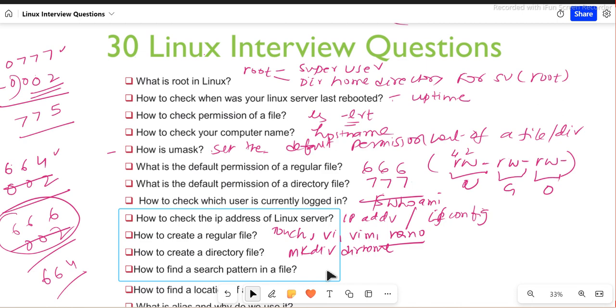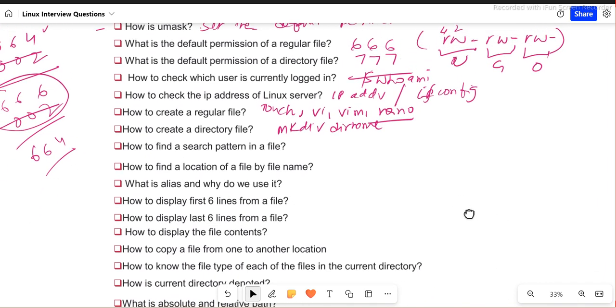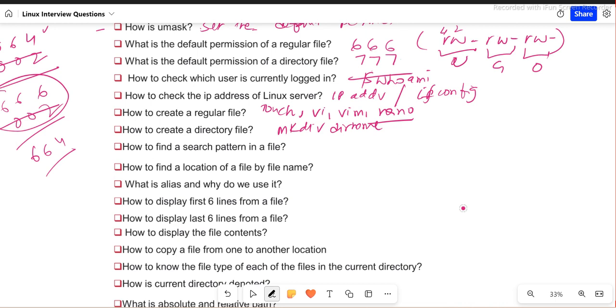How to find a search pattern in a file? All right, guys. To search for a pattern in a file, you can use the grep command. You can also use the less or more commands, and you can use forward slash to search. If you want more detail, you can watch my video on grep in the Linux playlist.